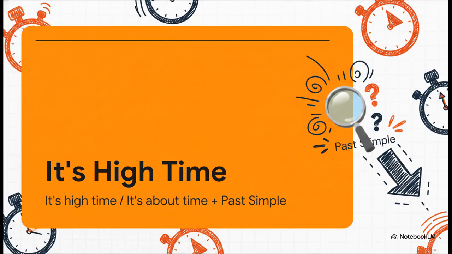Here's our formula for the ticking clock. We start with, it's time, it's high time, or it's about time. And we immediately follow it with, yeah, you guessed it, the past simple. Why? Because we're expressing that something absolutely should be done, and frankly, it's getting a little late. The time for action is actually passing us by right now.